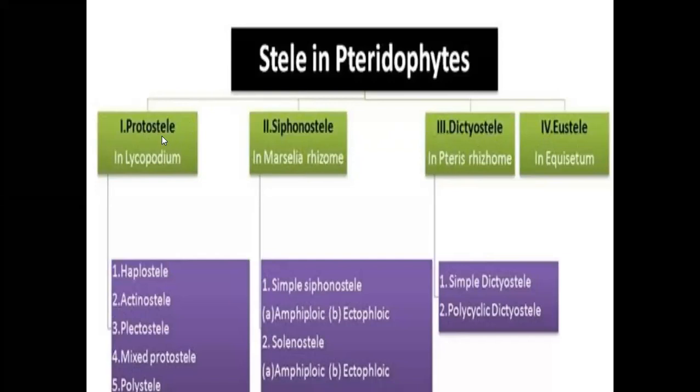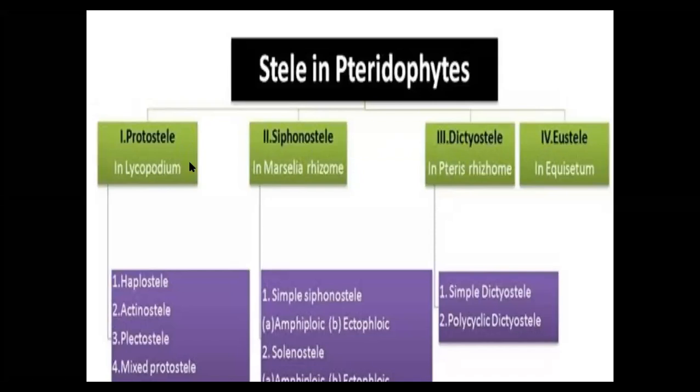Protostele means medulla is absent, and only vascular tissues are present. The stele with no medulla and only vascular tissues is called protostele. An example plant is Lycopodium, in which mainly xylem and phloem tissues are present. There is no medulla. Based on the arrangement of xylem, the protostele is again divided into the following types: haplostele,